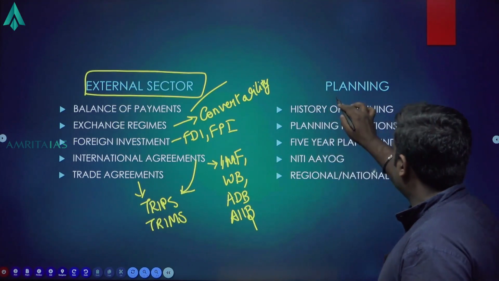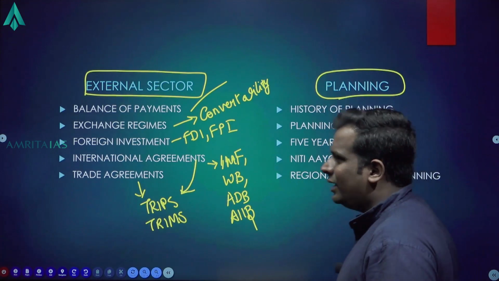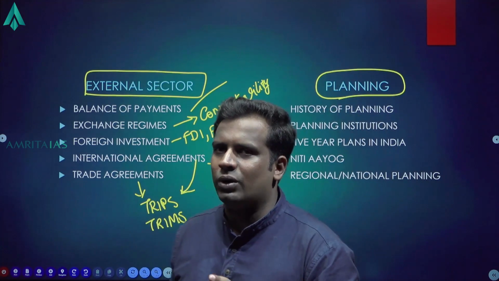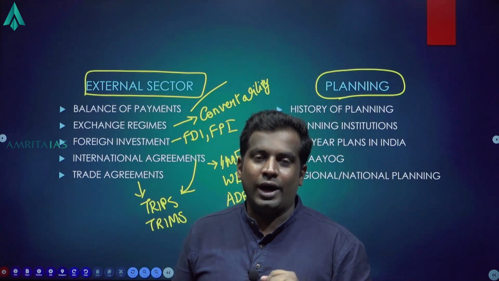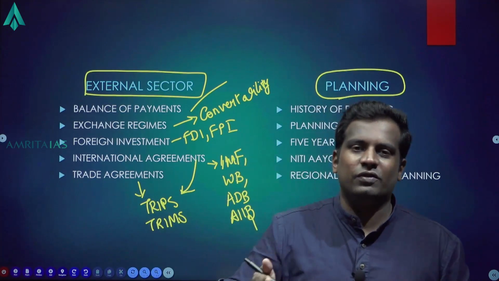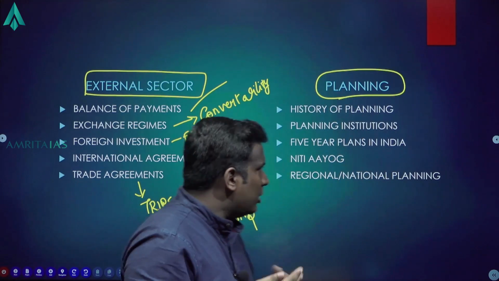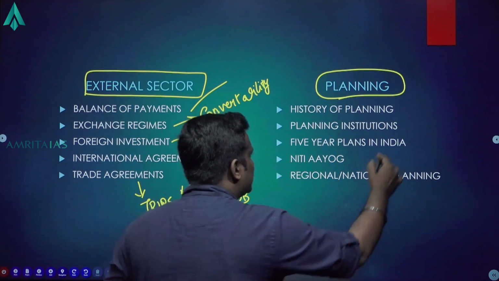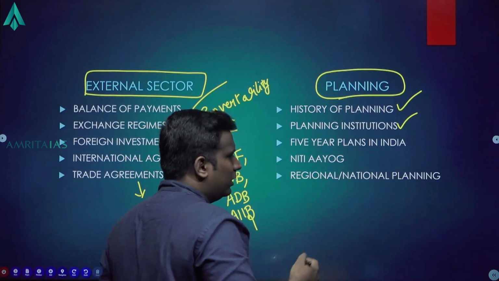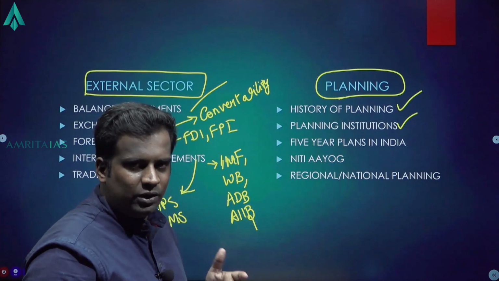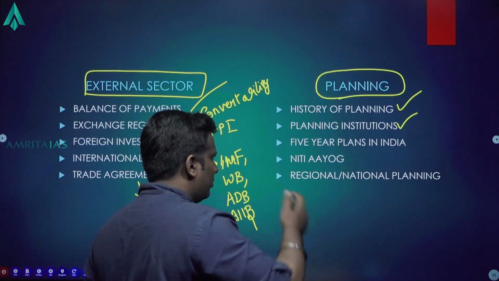Okay. Then planning. Planning is an area where UPSC has frequently asked questions recently, like one or two questions will come definitely from planning. And planning is an area you already learn as part of the 11th NCERT. So keeping these points in mind: history of planning, planning institutions, Planning Commission, etc. The various models, Mahalanobis model, Harrod-Domar model. That's what I mean under planning institutions.